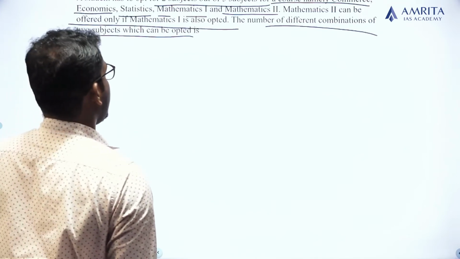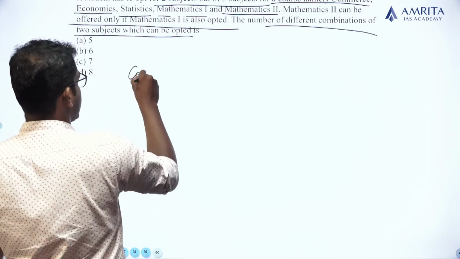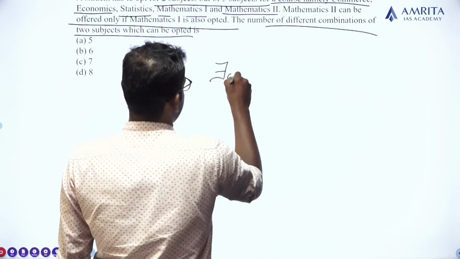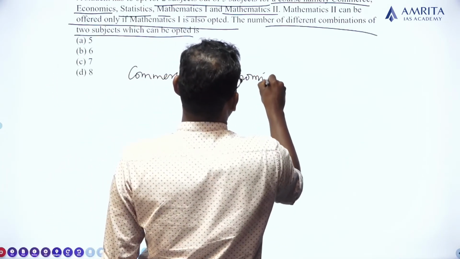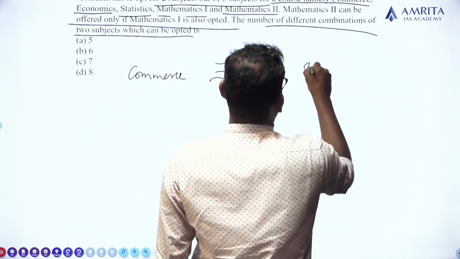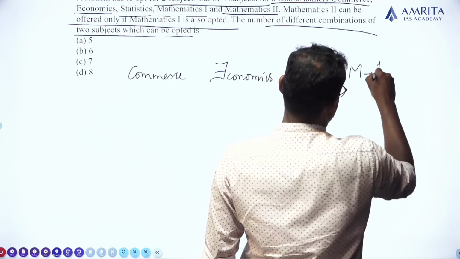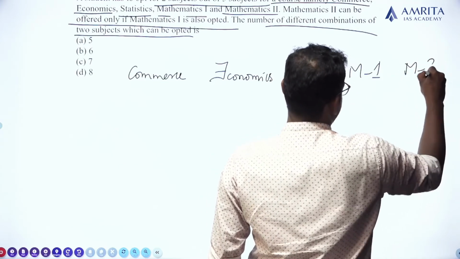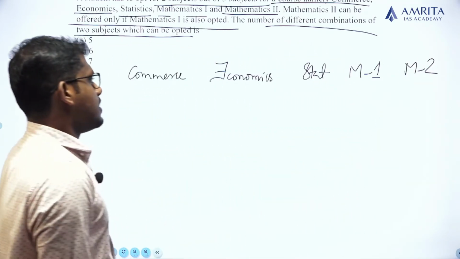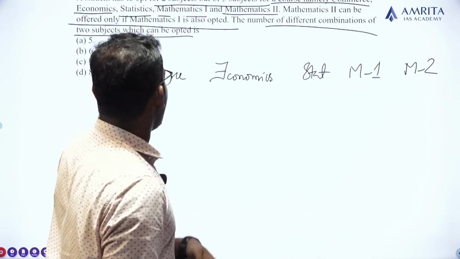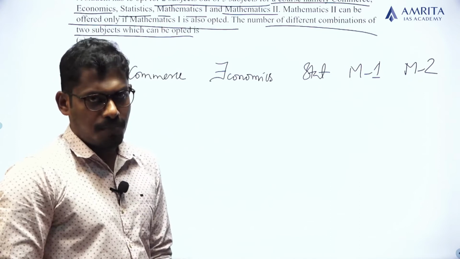See, listen, there are 5 subjects: commerce, economics, statistics, maths 1 and maths 2. Clear? Okay. But there is a condition that maths 2 can be opted only if maths 1 is also opted,